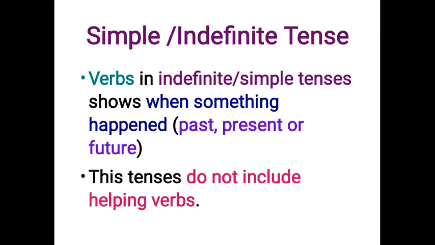Let's discuss the subtypes with the help of examples first. Number 1, indefinite or simple tenses. Indefinite or simple tenses are the tenses of a verb that shows when something happened, that is past, present or future. These tenses do not include helping verbs such as is, am, are, was, were with main verbs.